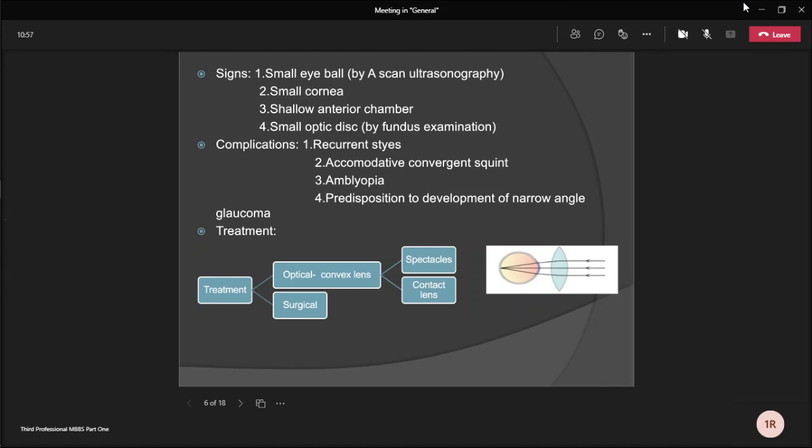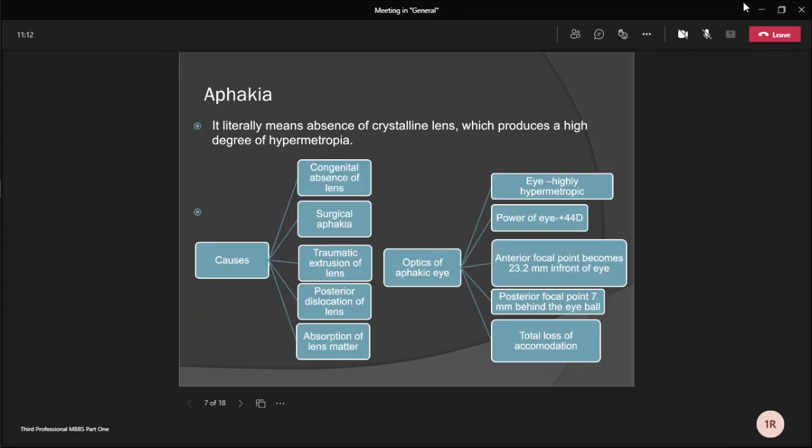In the presence of accommodative convergence squint, full cycloplegic correction is usually given, and surgical treatment is usually done, but it is not so popular as in myopia. Next is aphakia. It literally means absence of the crystalline lens, which produces a high degree of hypermetropia.